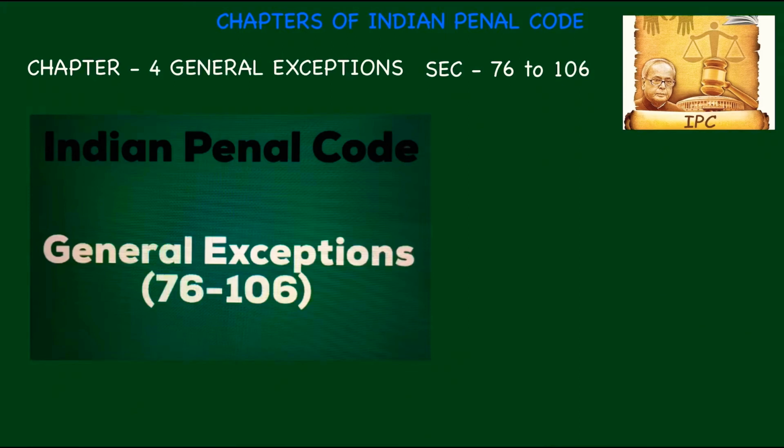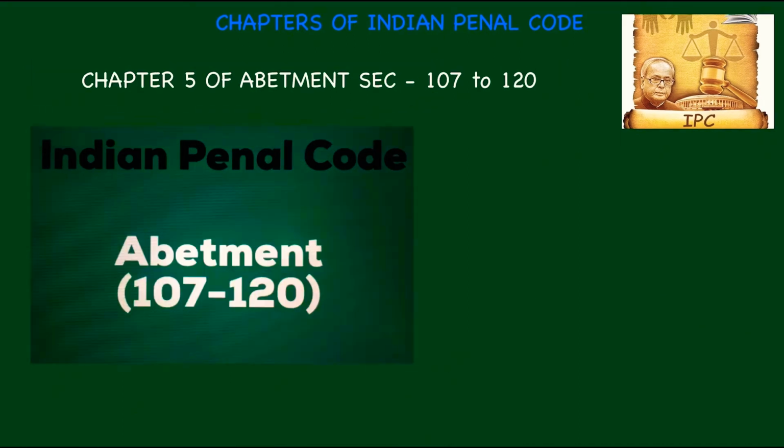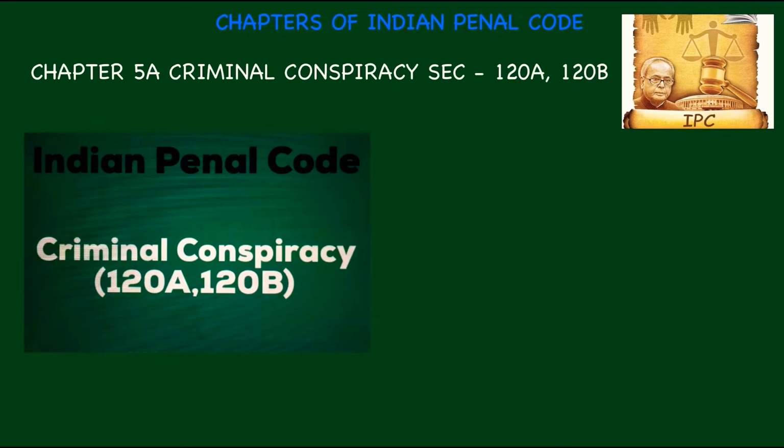Chapter 4, General Exceptions, is between section 76 to 106. Chapter 5, Of Abetment, is section 107 to 120. Very important chapter, Chapter 5A: Criminal Conspiracy, between section 120A and 120B. There are only two sections, 120A and 120B.